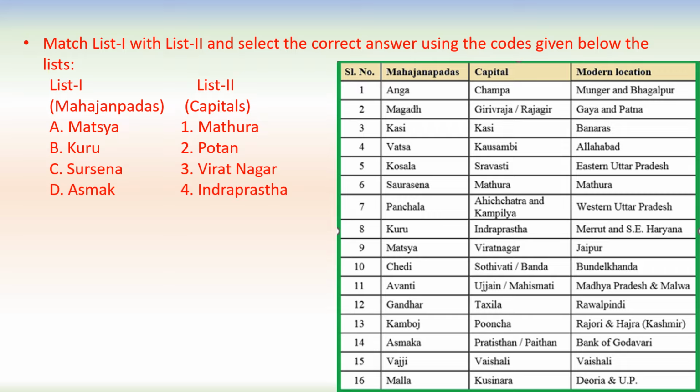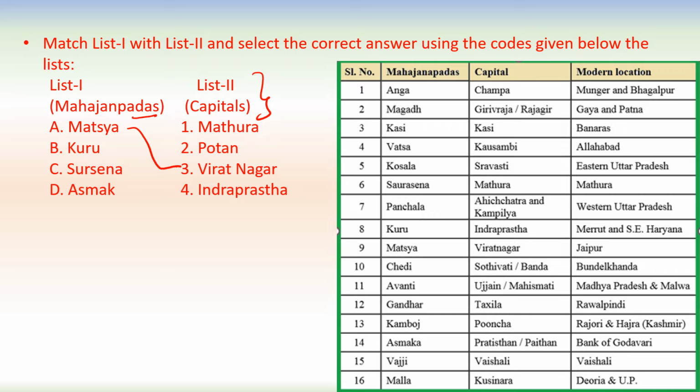Next one, match list 1 with list 2 and select the correct answer using the codes given below. List 1 contains Mahajanpadas and list 2 contains capitals of these Mahajanpadas. Now we have to match. A. Matsya, and the capital of Matsya was Virat Nagar.